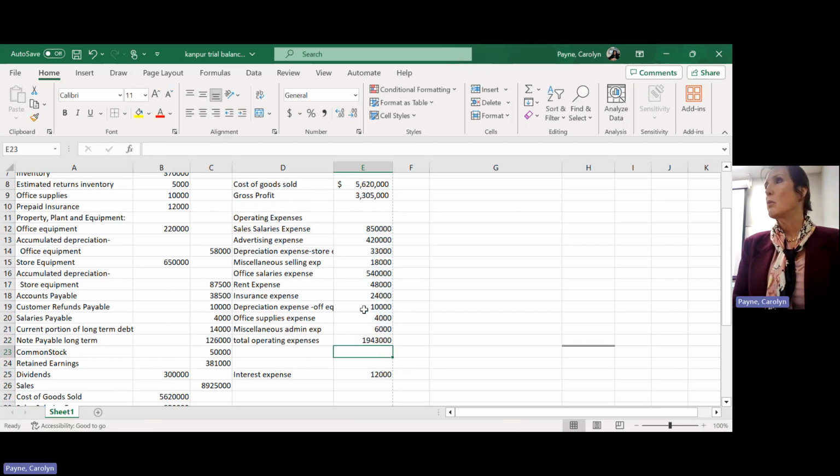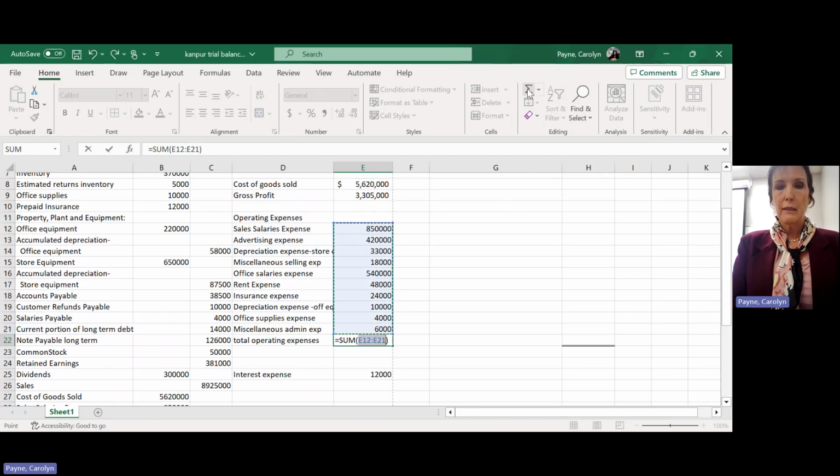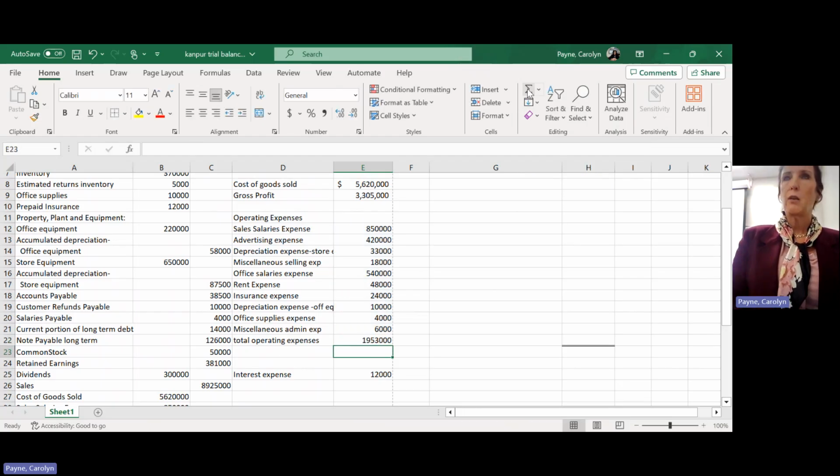Bam. Total. Okay. Or I can use the auto sum, that little Greek character. I can press that little guy. And he says, oh, you want to total that column? Yeah, that's right. Press enter, bam. Okay. All right. So multiple ways you can do that. Okay. So that's my operating expenses.